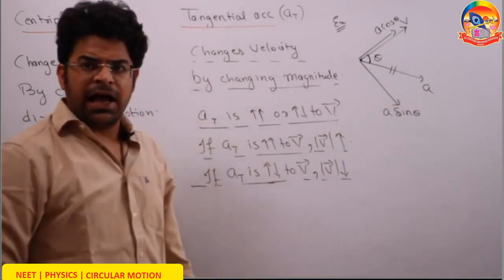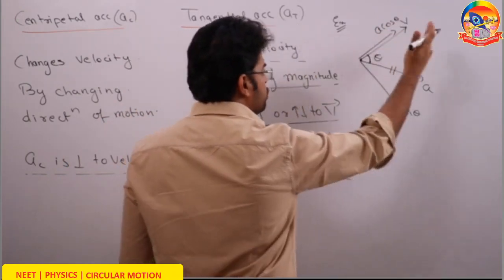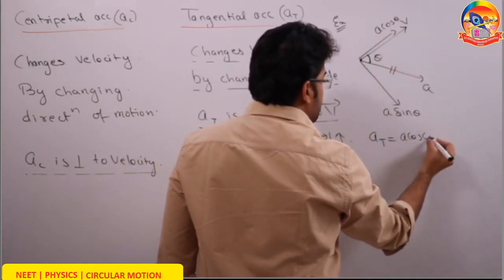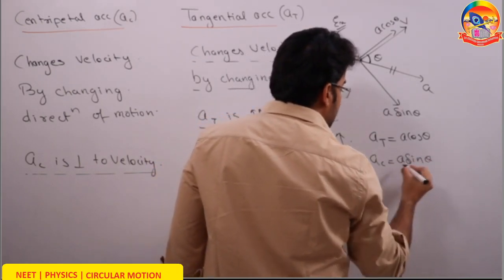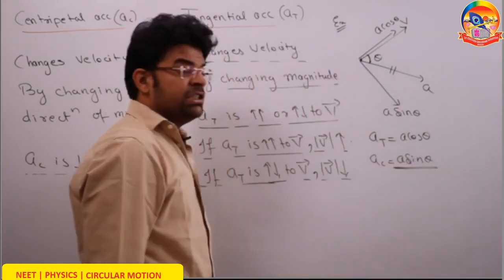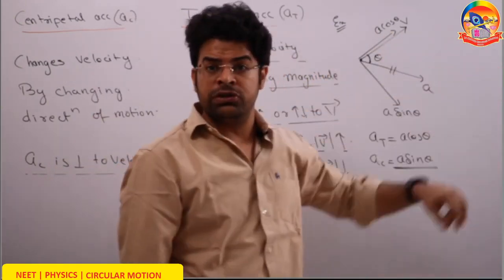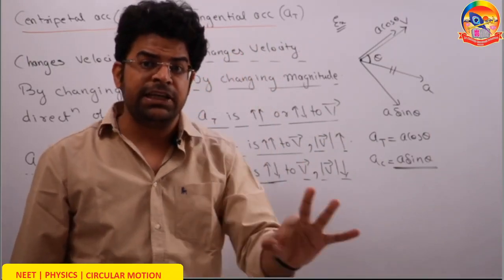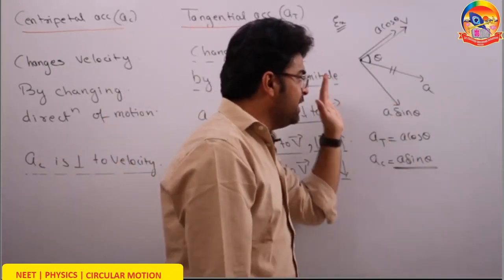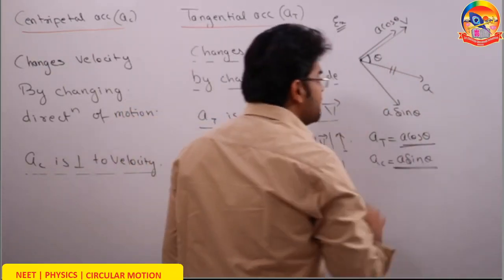So here I can write that the tangential acceleration is equals to a cos theta and the centripetal acceleration equals to a sin theta. This a sin theta is responsible for turning it, for changing the direction of motion. The centripetal acceleration does not change the speed, it changes the direction of motion. A sin theta changes the direction of motion, while this a cos theta changes the speed.